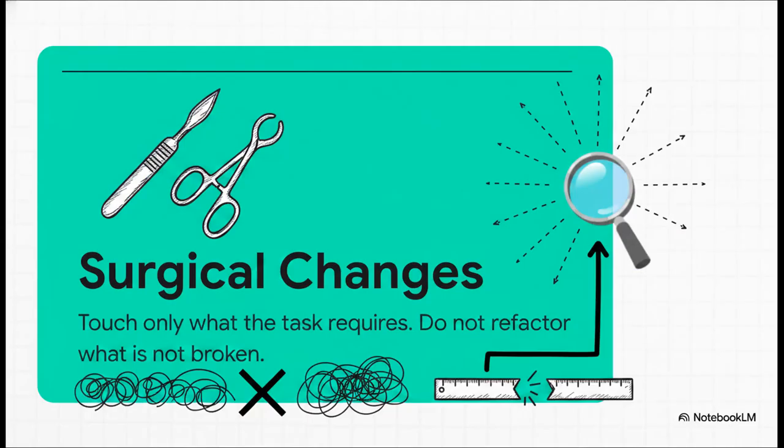Rule 3 is all about surgical changes. We need the AI to respect boundaries. This directly attacks the frustrating scope creep we saw in our caching example a minute ago. The rule dictates that the AI must touch only what the task requires. It is explicitly forbidden from improving neighboring code or refactoring things that are not broken. Every single changed line must trace directly back to your original request.